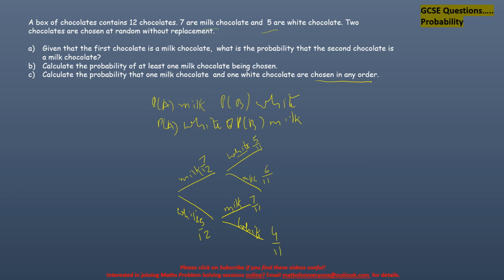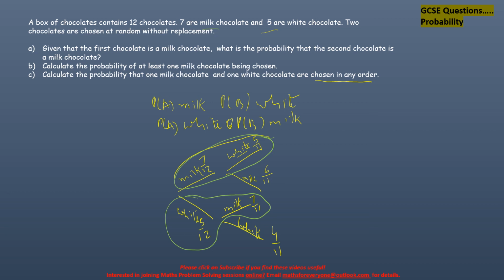So how am I going to work it out? I am going to add up the two probabilities. Which two cases will I pick? I will pick this part and this part, and I will ignore the parts that are not needed, which are white and white, and milk and milk.